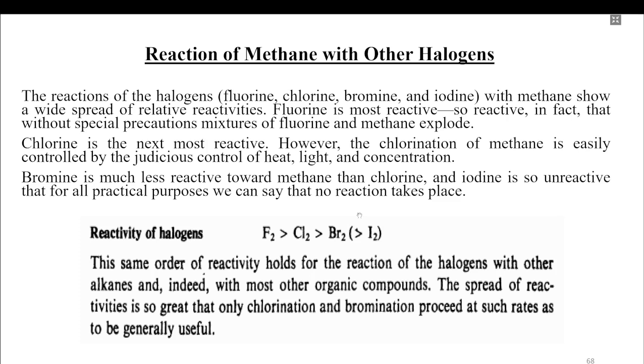So the order of reactivity of the halogens is fluorine, then chlorine, then bromine, then iodine. The same order holds for the reactions of halogens with other alkanes and indeed with almost all other organic compounds. The differences in reactivity are so great that only chlorination and bromination proceed at rates generally useful.